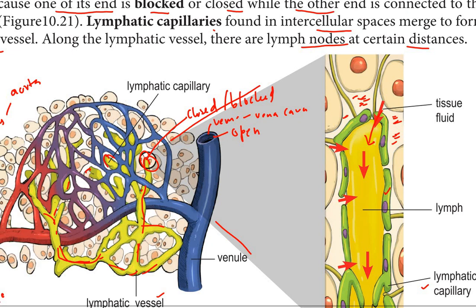When it flows in the lymphatic capillary, the fluid is known as lymph. So outside here in the intercellular space, it is known as tissue fluid, but when it flows inside the lymphatic capillary, it is known as lymph. So lymph has high content of fat and high content of lymphocytes compared to the tissue fluid.